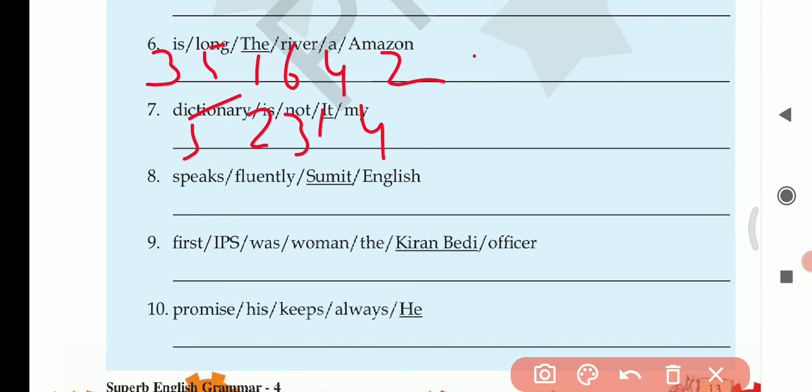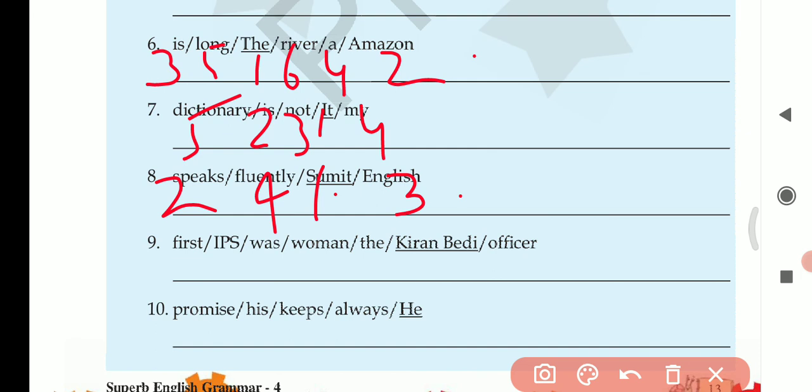Children, please do not give numbers in your book. You have to write the complete sentence. Next, question number 8. Speaks fluently Sumit English. So we will start with Sumit. Sumit speaks English fluently. And a full stop.